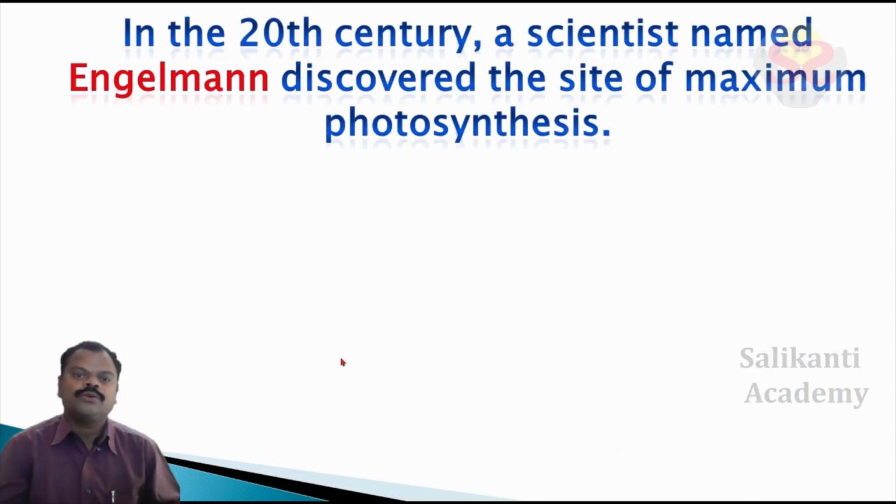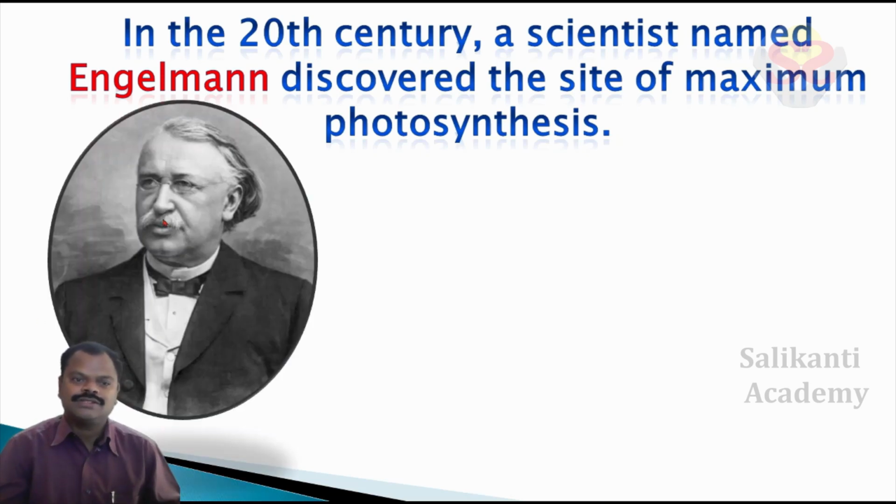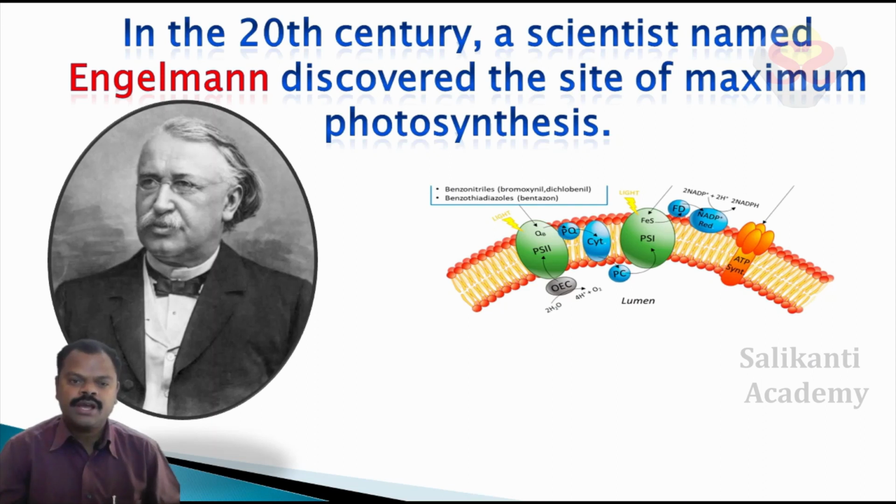In the 20th century, a scientist named Engelmann discovered the site of maximum photosynthesis. He was Engelmann. Do you observe the prism here? In that, 7 colors are present. In photosynthesis, only some colors are taken up more.